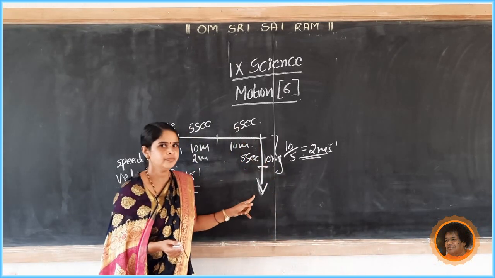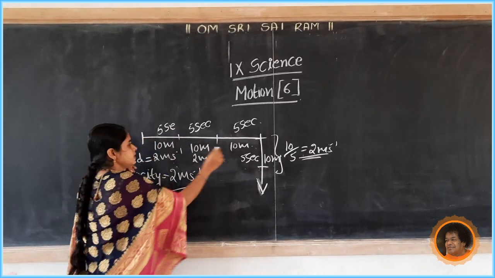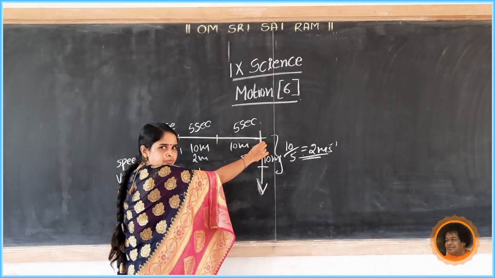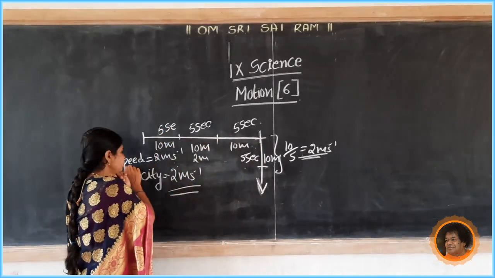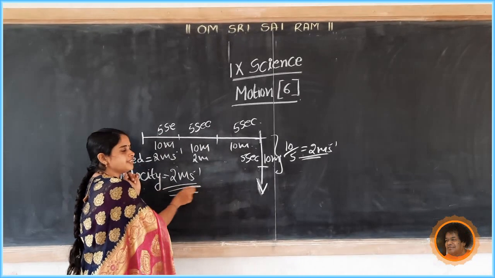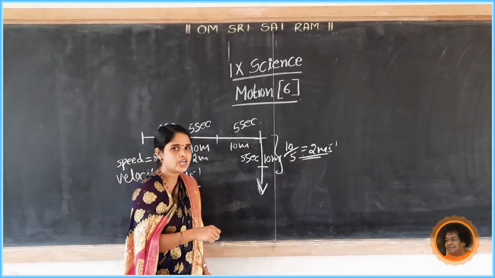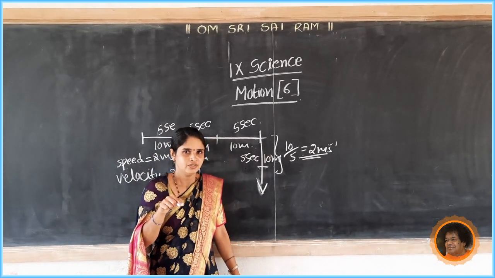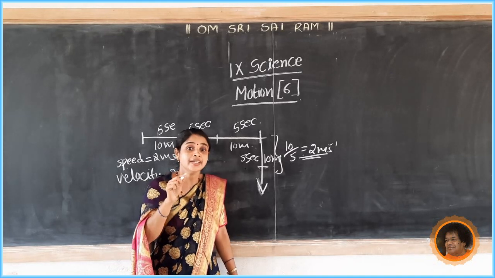Here the object first moves along a straight line in uniform motion, so speed and velocity are the same. If the object changes its direction, then velocity changes while speed is constant. So velocity of an object changes by changing its direction.